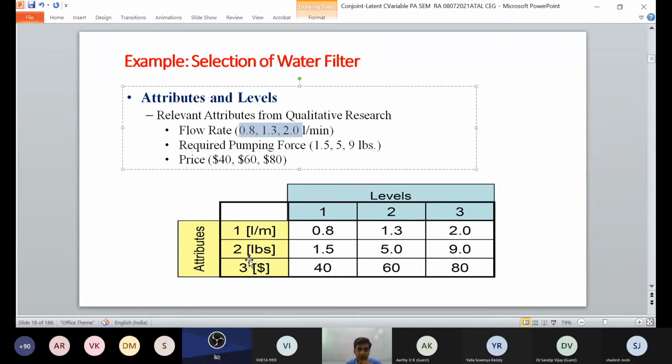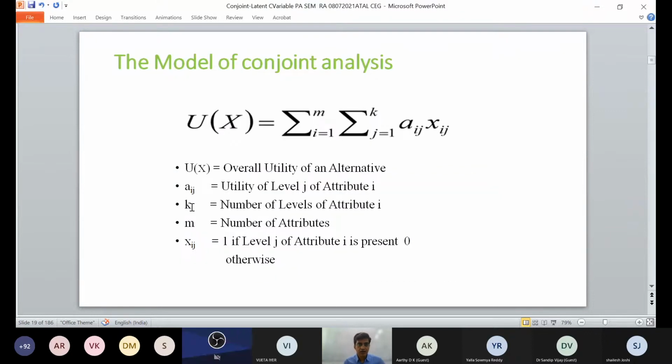The pumping force can be 1.5, 5, 9. Price $40, $60, $80. So with the help of conjoint analysis, we are able to select this particular water filter.